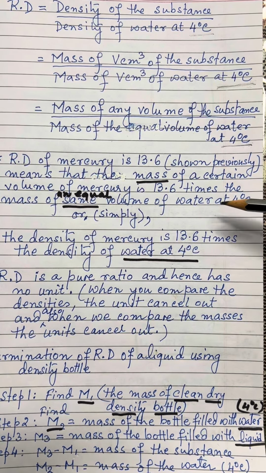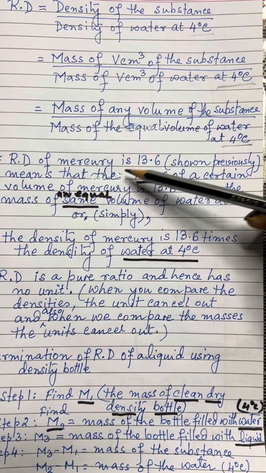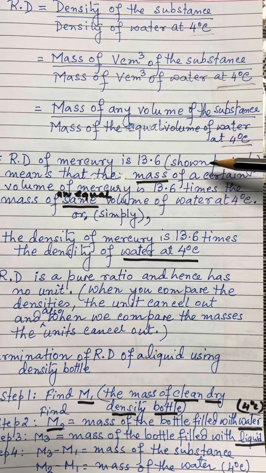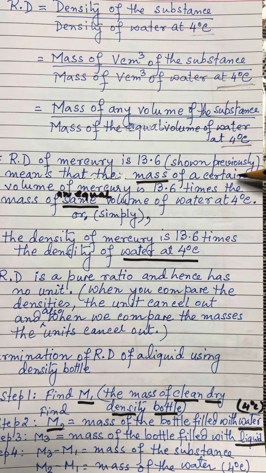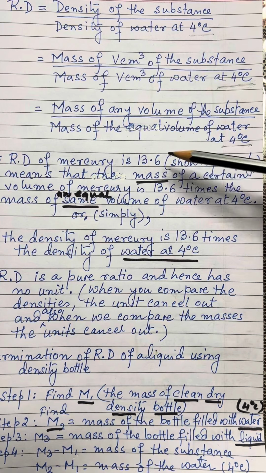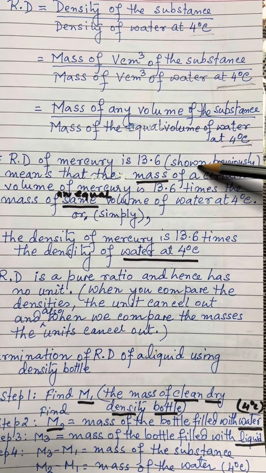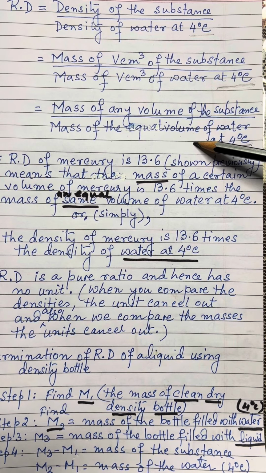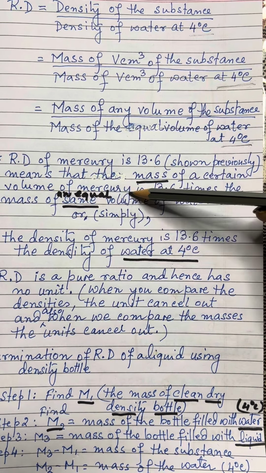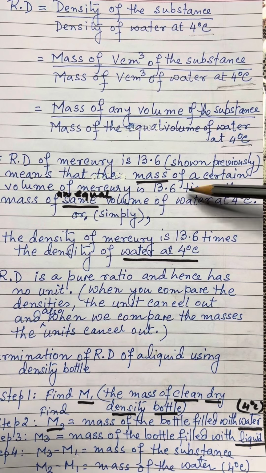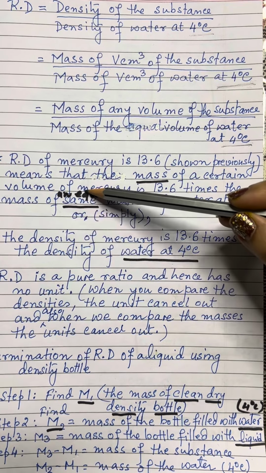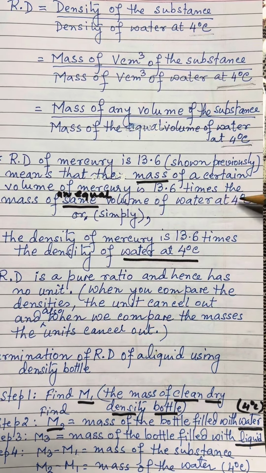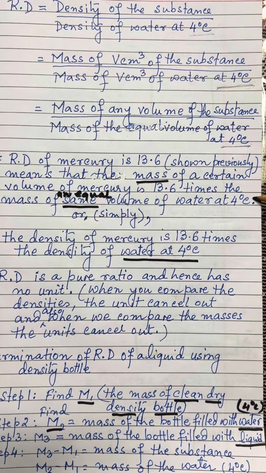Now, let us see what is the relative density of mercury. Relative density of mercury is 13.6 as shown previously. We had already calculated it is 13.6 and it has no unit. However, what does it mean when we are comparing the masses? It means that the mass of a certain volume of mercury is 13.6 times the mass of an equal volume of water at 4 degrees Celsius, right.